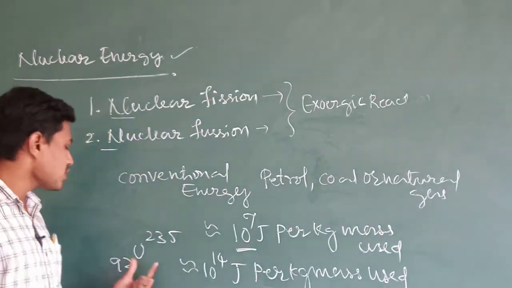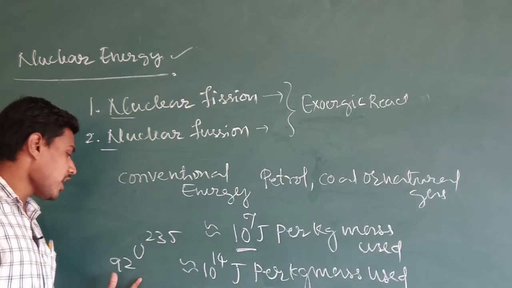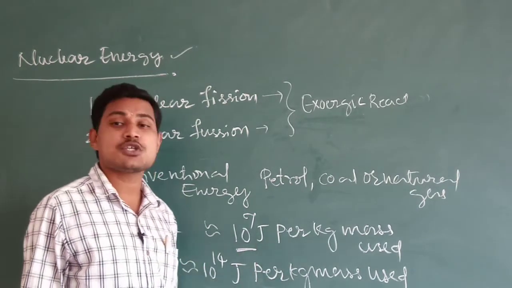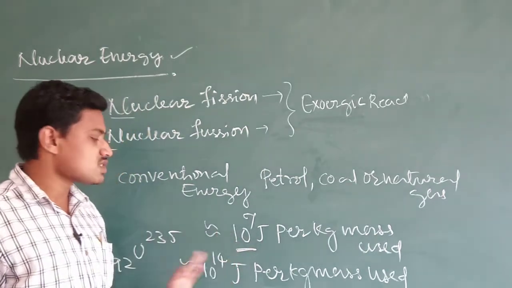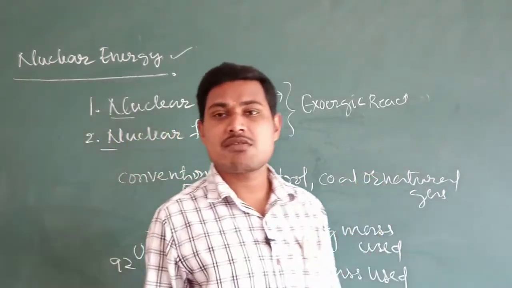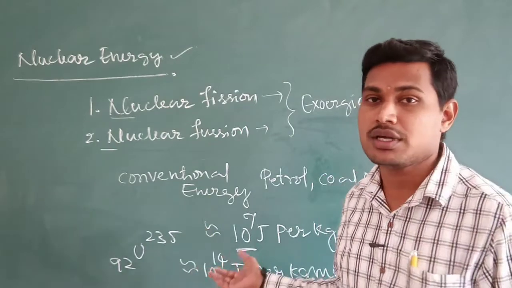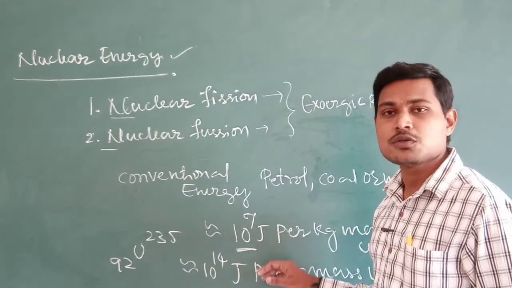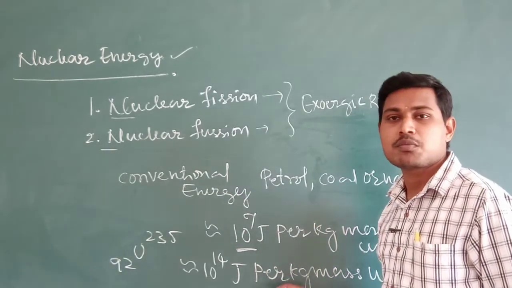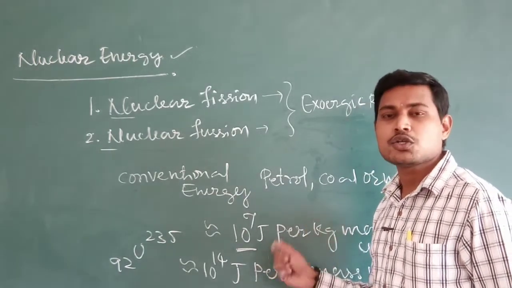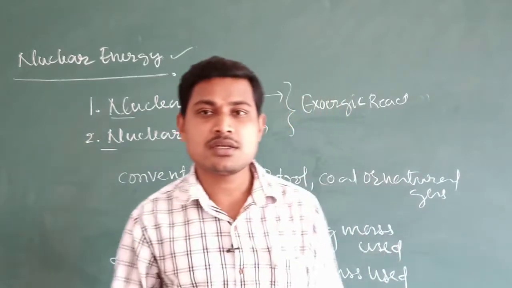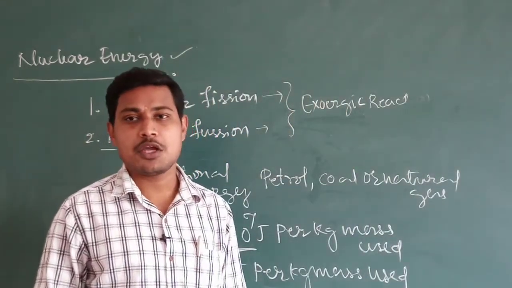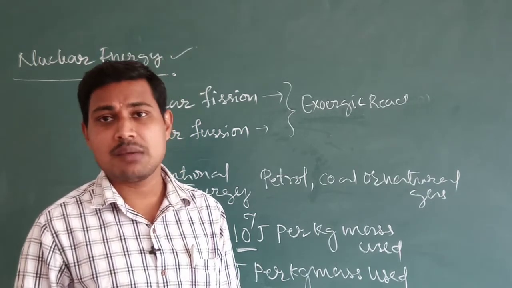But if you take the fission of uranium, a radioactive source, it will produce 10 to the power of 14 joules per kg mass used. So when you compare, the value is several million times more than that of the chemical reactions of the conventional energy sources. Yes or no? This is quite an important note: uranium is used as a fissionable material in nuclear power reactors in order to have a continuous generation of nuclear power.